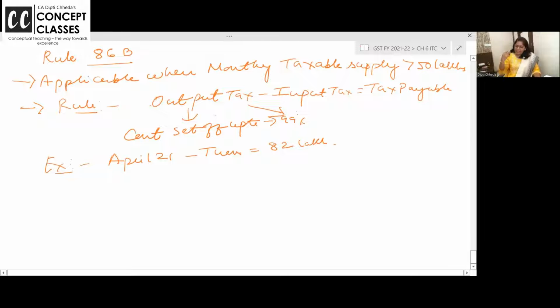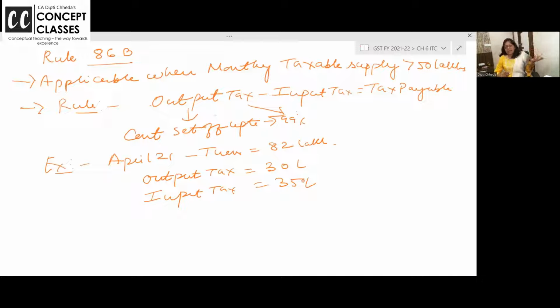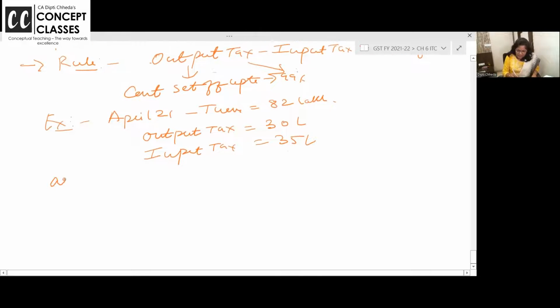So will 86B apply? Answer is yes. And say your output tax is 30 lakhs. Input tax is 35 lakhs. Ma'am, output is only 30 lakhs. Input is sometimes more because you may have purchased capital goods and taken heavy input tax credit on that, one of the reasons. So input is more than output, so tax payable should be nil here. As per rule 86B, only 99% of the output tax credit you can take.